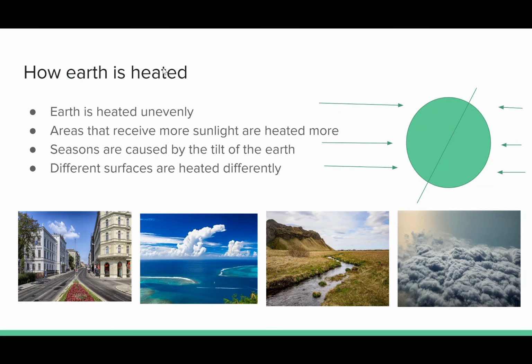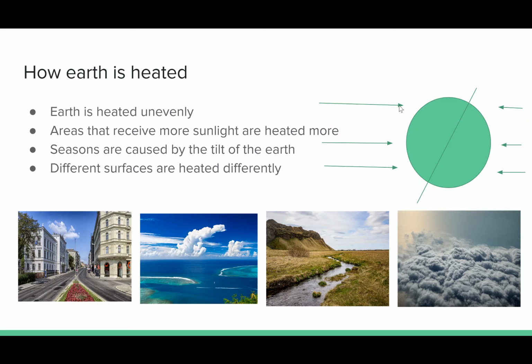And then we're going to talk about how Earth is heated, because Earth is not heated evenly. This is a huge part of our weather system. This is actually the main part of our weather system. Some areas receive more sunlight and are heated more. Areas around the equator are going to be receiving that direct sunlight all year round. And areas on the poles are only going to receive that direct sunlight sometimes. They're going to receive less direct sunlight.